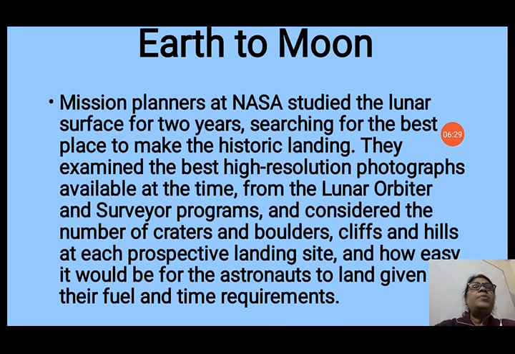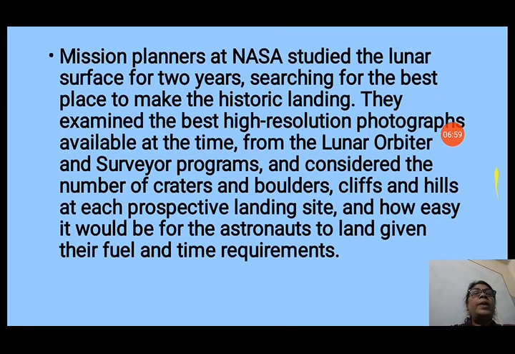They examined the best high resolution photographs available at the time, taken to observe the surface of the moon, from the Lunar Orbiter and Surveyor programs, and considered the number of craters and boulders, cliffs and hills at each prospective landing site, and how easy it would be for the astronauts to land given their fuel and time requirements.